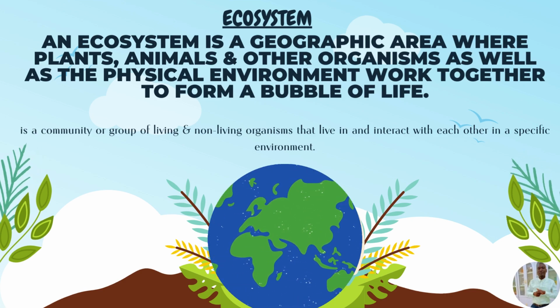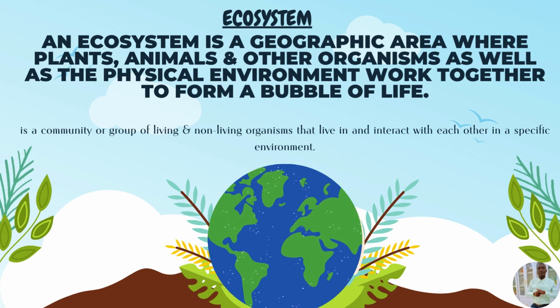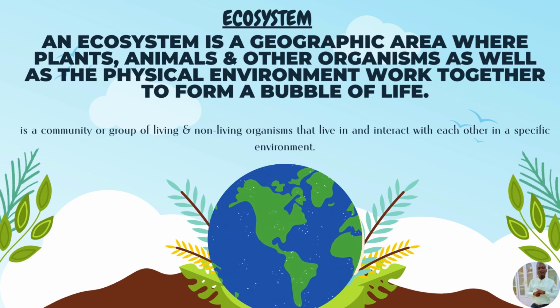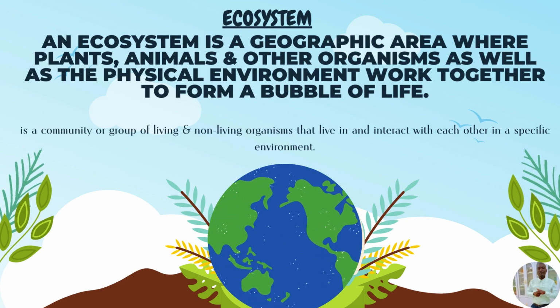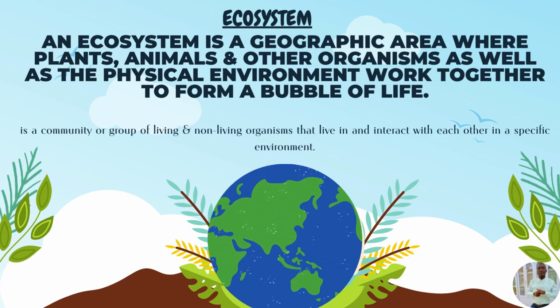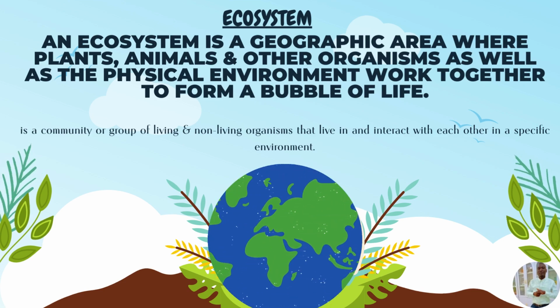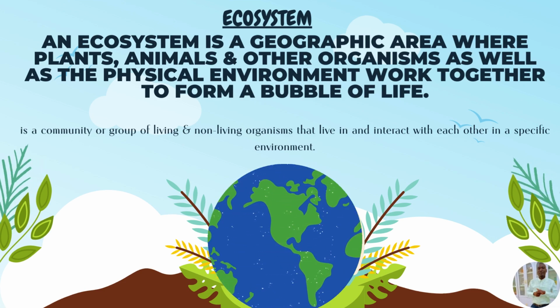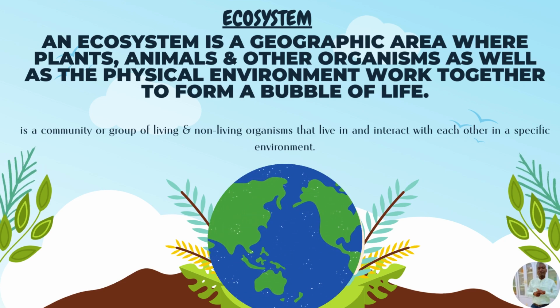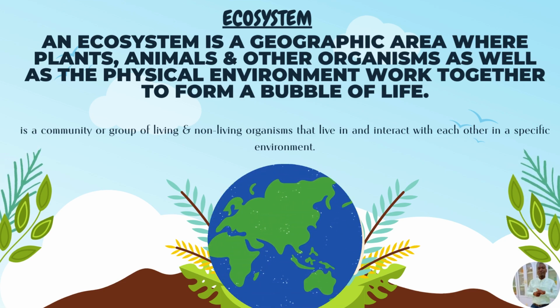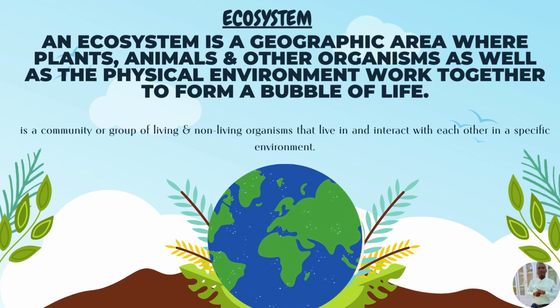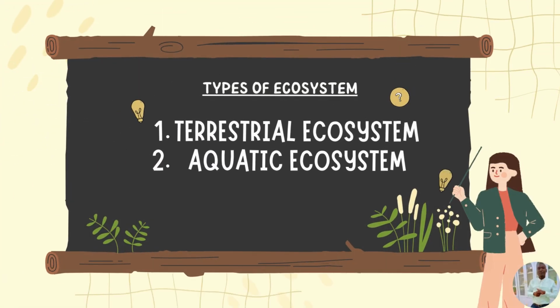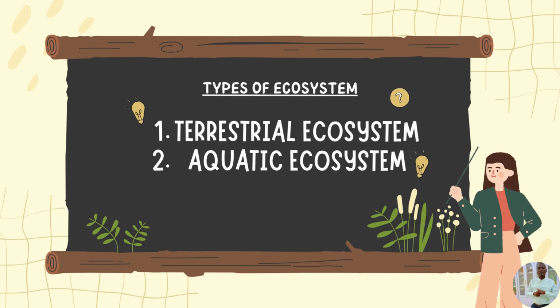So when you look at the definitions here we have for ecosystem, it indicates that in an ecosystem, living organisms and physical environment are linked together, which means they are reliant on each other for survival. So that means if you disturb one part of the ecosystem, it can also have an impact on the other part of the ecosystem. When we look at the types of ecosystems, basically we have two major types of ecosystems.